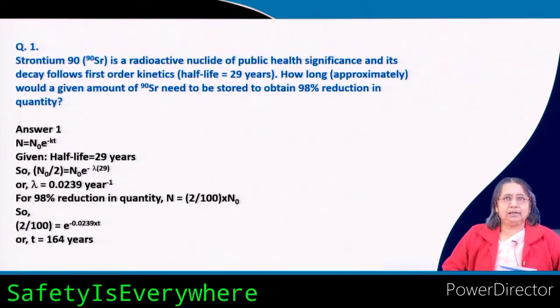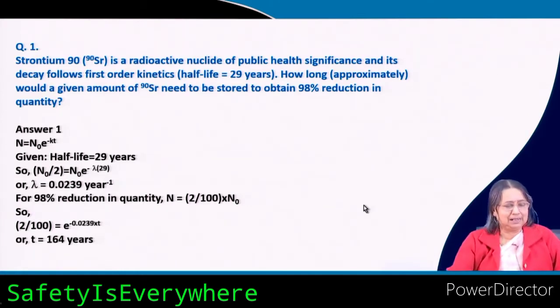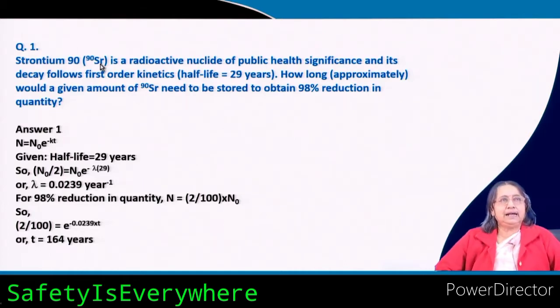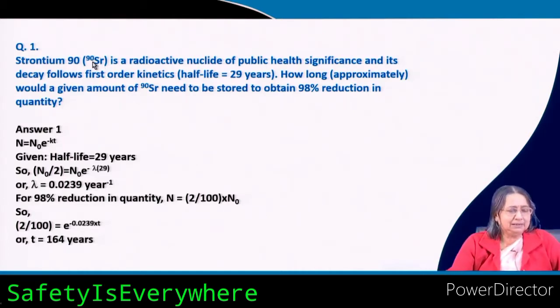Now, let us do one problem based on the half life, as you have already learnt what half life is. The problem is about strontium 90. Somewhere you will see that it is written strontium-90 or iodine-127, which is the same as giving the mass number.